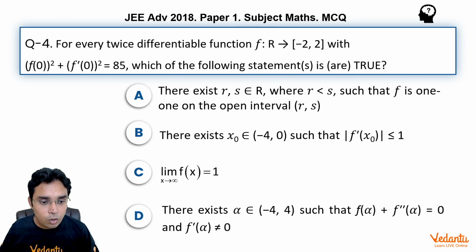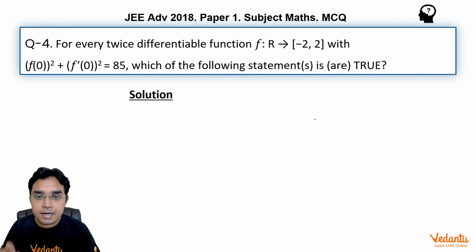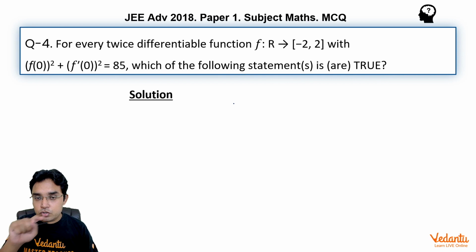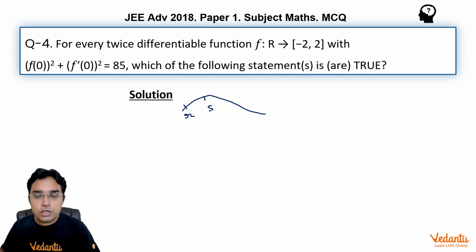Now let us start with option A. It says there exists r, s so that in the open interval (r, s), f is 1-1. I think this is a direct observation for any function which is not constant throughout, because if it is not constant it will be increasing sometimes and decreasing sometimes. So I can choose r, s in its domain so that it will be increasing only or decreasing only in that open interval. So this function will be 1-1 in that interval.